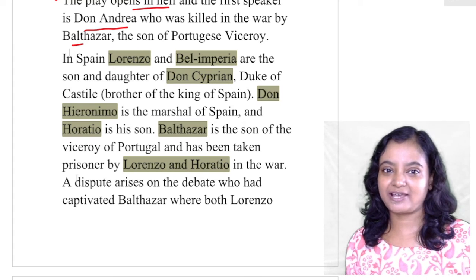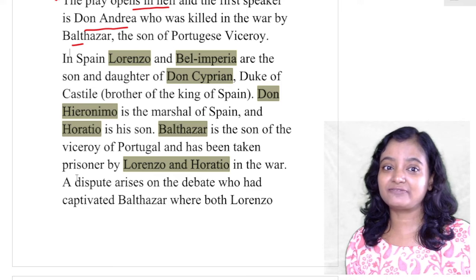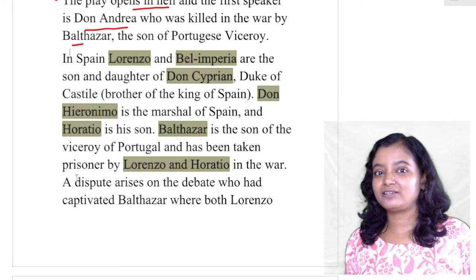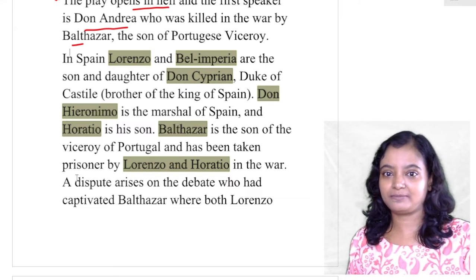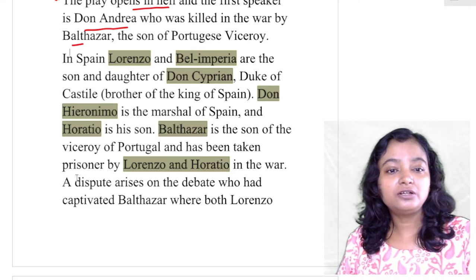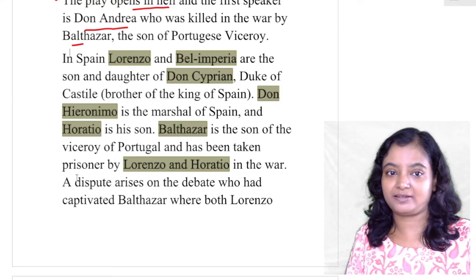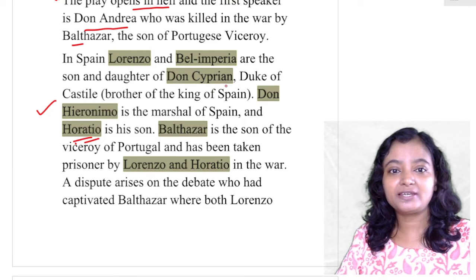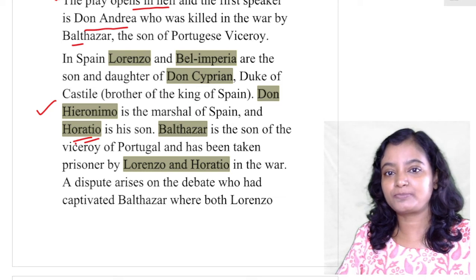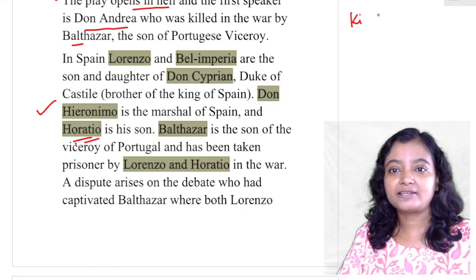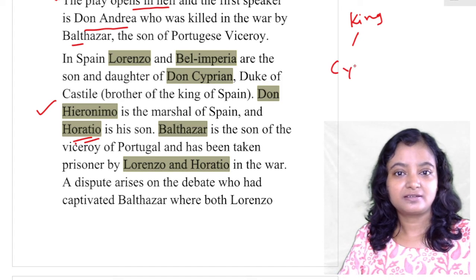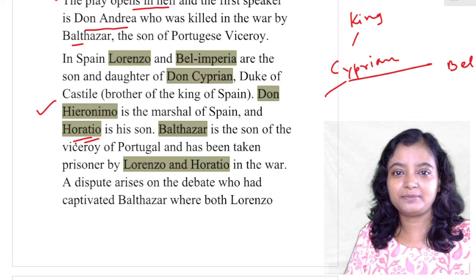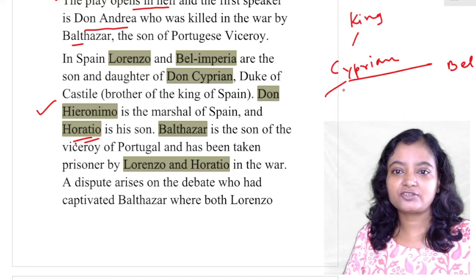Maybe there is some twist in character. Here, Hieronimo, who is the father, wants revenge. There, the son will want revenge. So that is some difference, but the story plot and the play within play technique are similar. Now, Don Hieronimo is the Marshal of Spain and Horatio is his son. The name of the king is not mentioned here, just the King of Spain. And the king's brother is Cyprian. And he has one son and one daughter. The daughter is Bel Imperia and the son is Lorenzo.